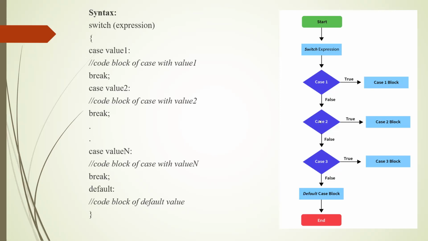On the right side, we have the flow diagram. We start the code and switch on the expression. We check the expression result. If that result matches case 1, the case 1 block will execute. If case 2 matches, the case 2 block will execute. If case 3 matches, the case 3 block will execute. If no cases match and we have a default case in our code, then the default case block will execute.